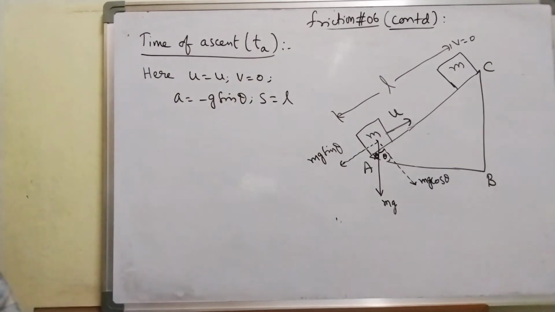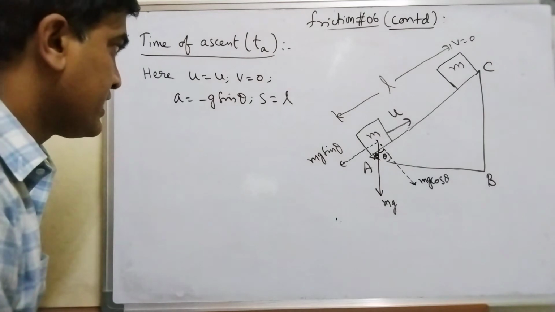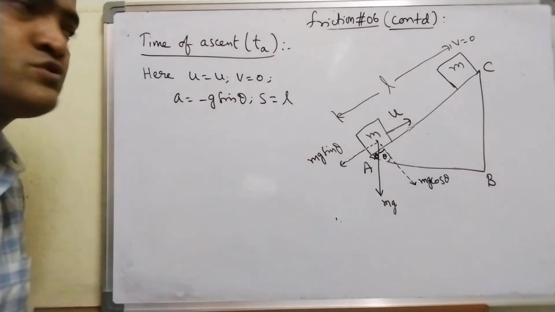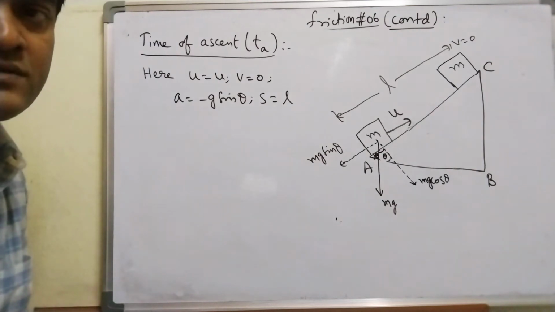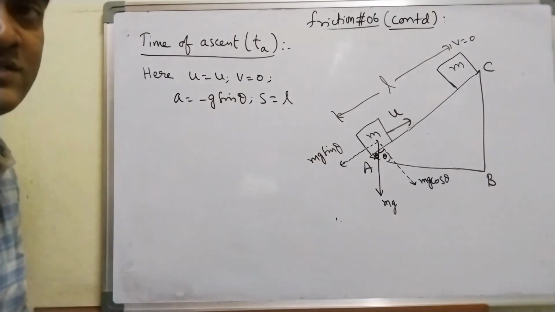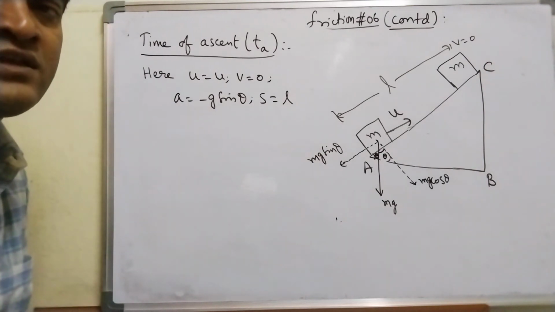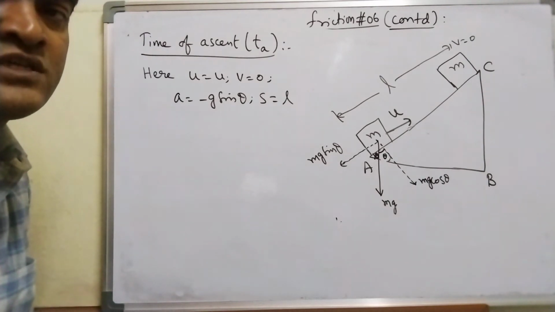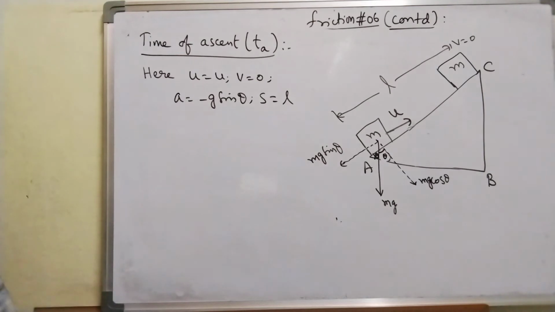I can use two equations: v is equal to u plus at, or s is equal to ut plus half at square. But the simple equation is v is equal to u plus at. Let us try from that.